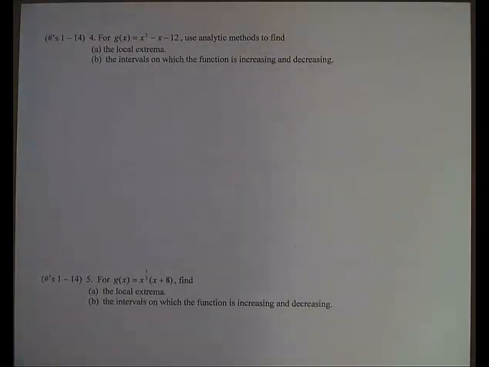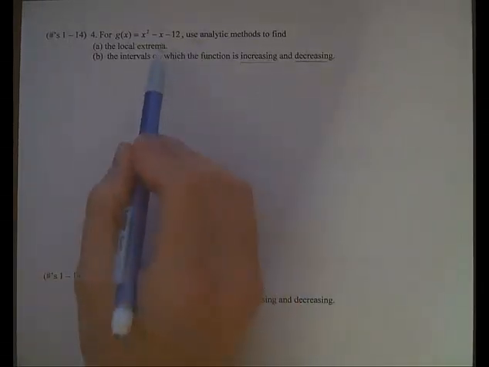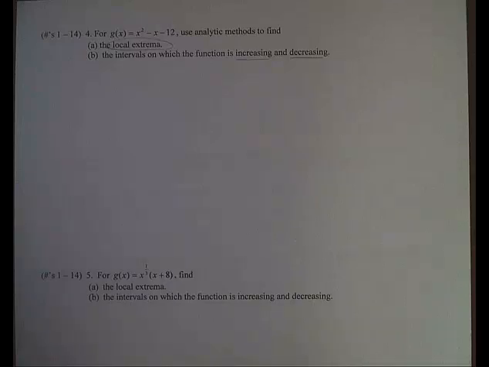These next two examples apply more to the second concept of the day, which is using the sign of the derivative to tell where the function is increasing or decreasing. And we're also going to find local extremes. So we're going to combine our process that we used in the examples in 4.1 with these examples here.